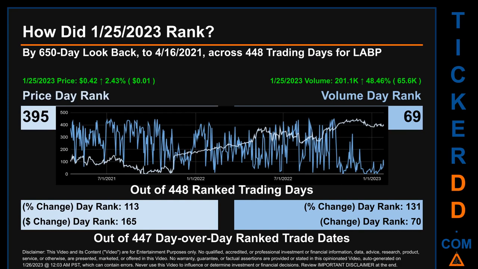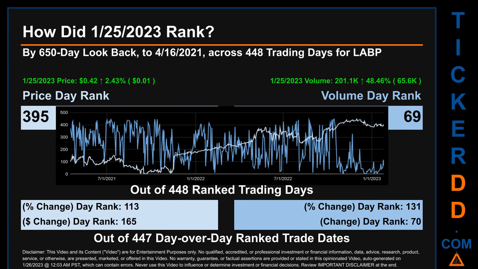How did January 25, 2023 rank for LABP by 650 calendar days? Look back to April 16, 2021, across 448 trading days, of which January 25, 2023 price ranked 395 while its volume ranked 69. Each of the 448 trading days were ranked amongst themselves by highest end of day price and volume, with a rank of 1 being the highest and 448 being the lowest ranked day.